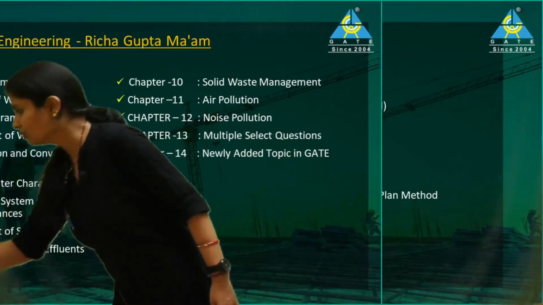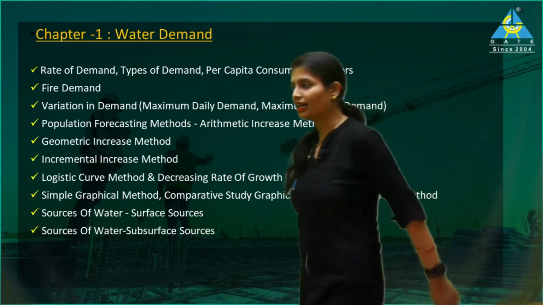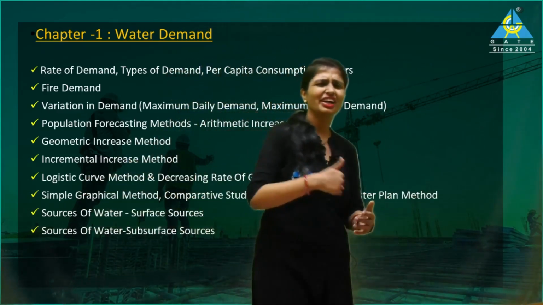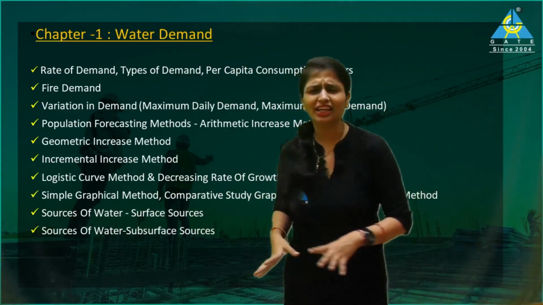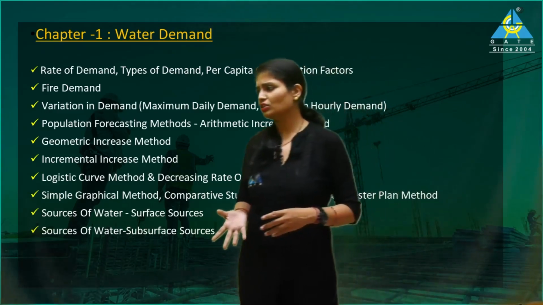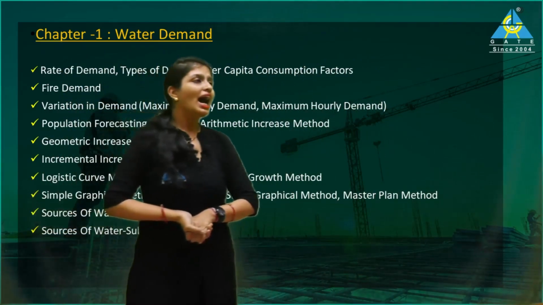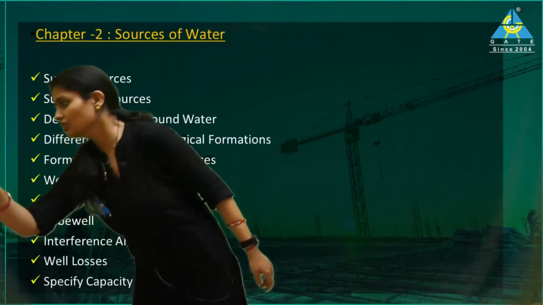So we'll start from chapter 1. You can see this is chapter 1, water demand, and I'll be dealing with everything regarding the rate of demand, types of demand, then fire demand, everything. What are the methods of population forecasting, everything we'll be dealing with here. Okay, and I'll tell you the second chapter first.